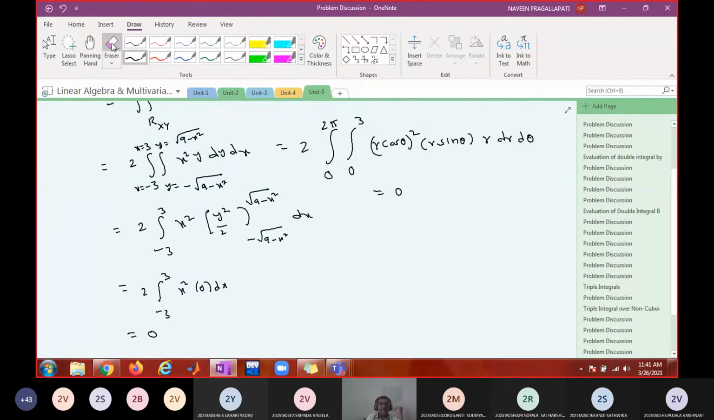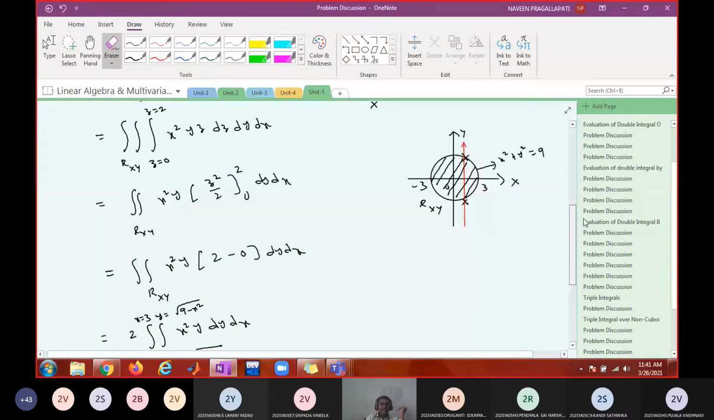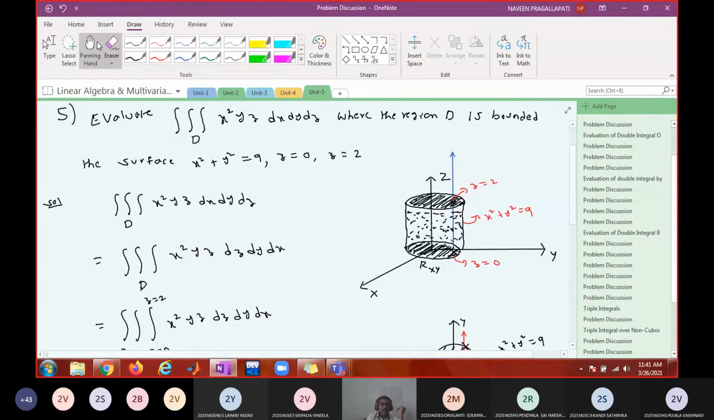Is it okay? So in this case, I think direct evaluation is very easy because of the presence of odd function from minus to plus. Now, do you understand this problem? So, though the order is dx, dy, dz, we have integrated in dz, dy, dx order because we would like to see the projection as a circular disk.